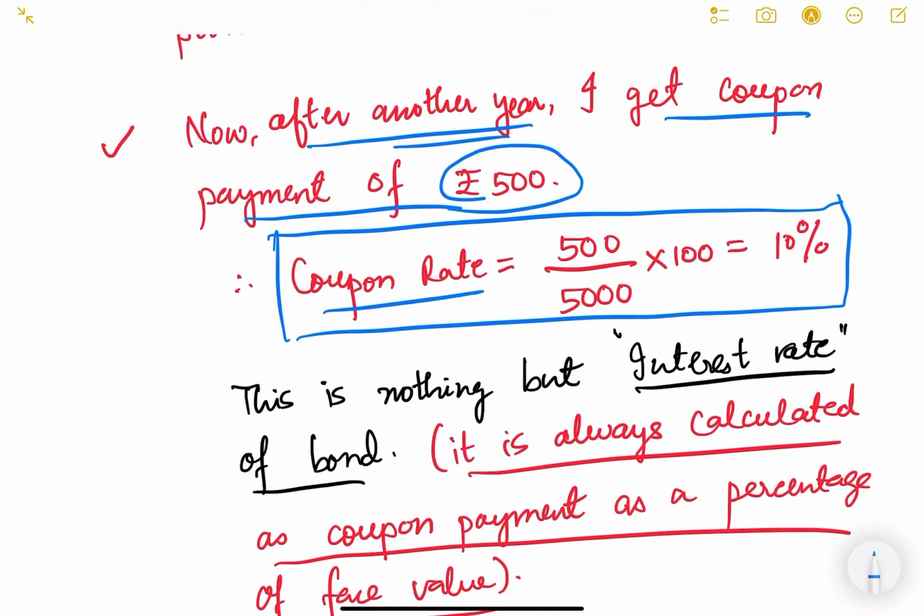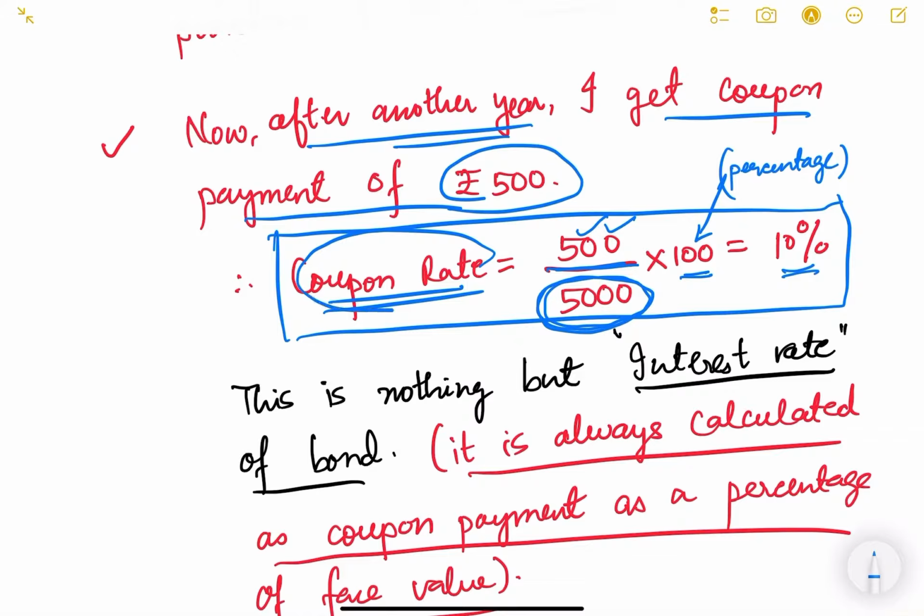What is the meaning of coupon rate? Coupon rate is nothing but the coupon payment divided by the face value of the bond, multiplied by 100 because we want to convert it into percentage. Anything we want to calculate in percentage, we multiply by 100, right? So this is 500 divided by 5000 multiplied by 100, which gives us 10%. So the coupon rate is 10% here because the face value was 5000 and the coupon payment was 500.